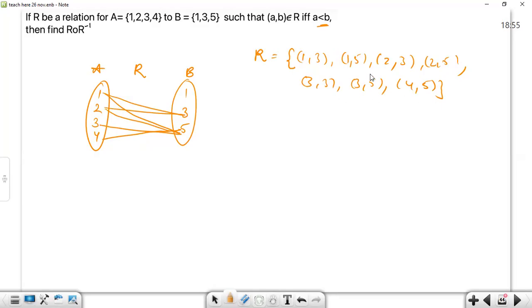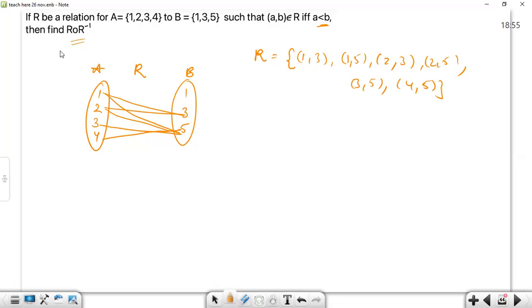Have I repeated anything? How have I written (3,3)? That is a mistake. Okay, 2 is to 5, 2 is to 3, 3 is to 5 only.